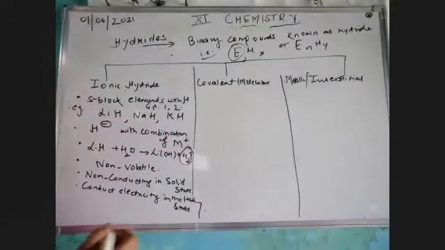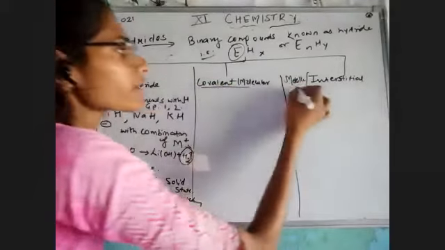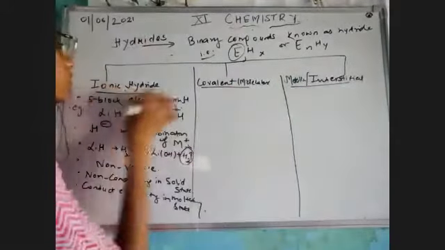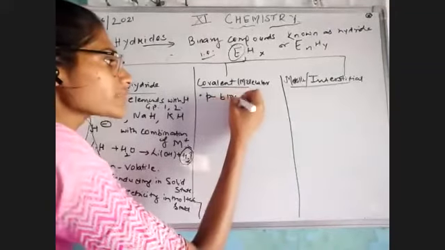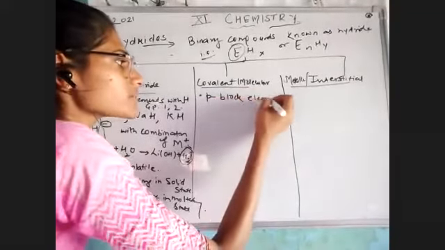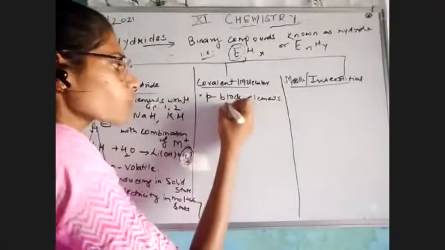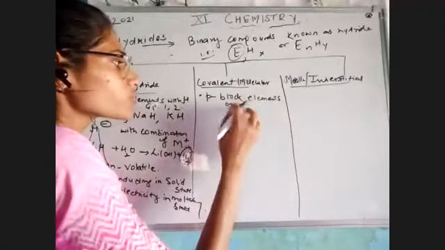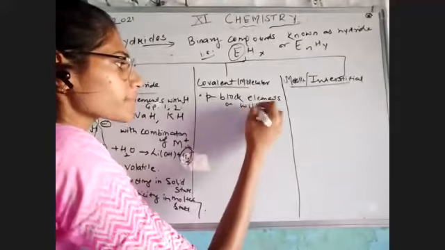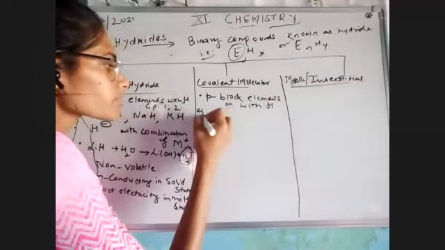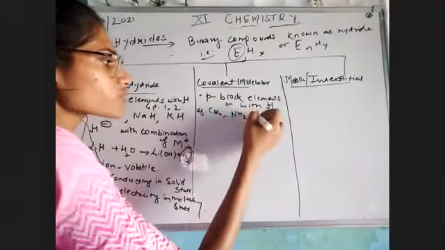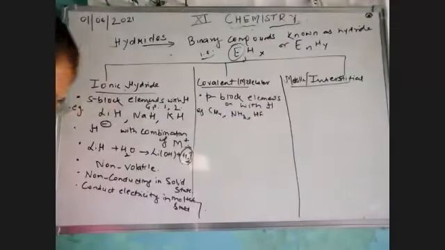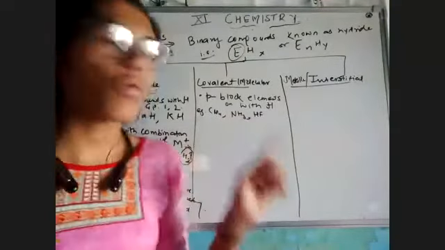Okay, the covalent or the molecular hydride, these are the hydride which is combined with the P block elements. That is P block elements combined with hydrogen. For example, CH4, NH3, or I would like to say HF, and many more. Now the point here, you can see these CH4, ammonia, HF.